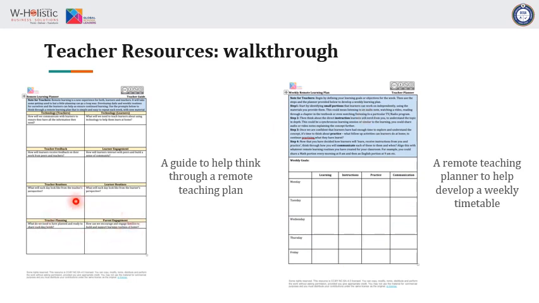And then when we go to the lower part, you have parent engagement and teacher planning. So what does the teacher need to have the parents know? Why? So that the parents can be better equipped to help their learners at home. So these two resources, these two documents have been put in your toolkit for you. All you need to do is pull it out and use it for your planning sessions when you're planning for remote teaching for your students.